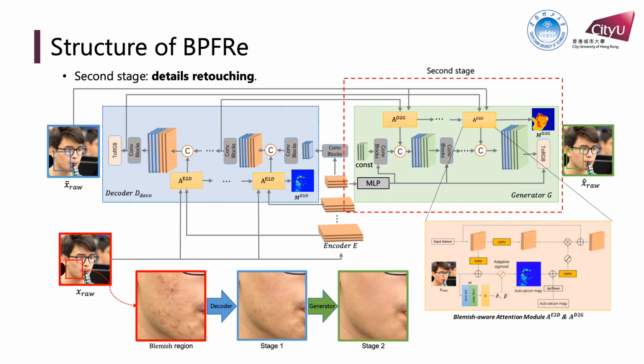We exploit the merits of StyleGAN 2 and design the second stage, where the generator receives the latent code inferred by the encoder as well as the weighted intermediate features from the decoder. Similar to StyleGAN 2, the features from the encoder are fed into an MLP to obtain a style code that is broadcast to each block for feature normalization.